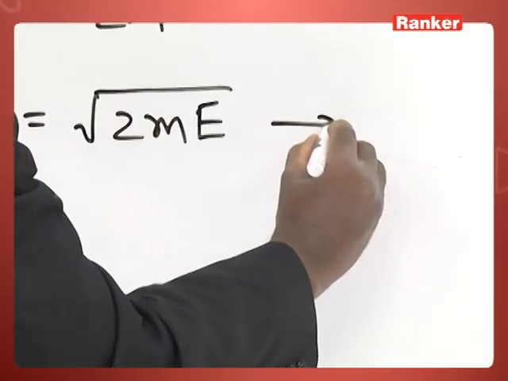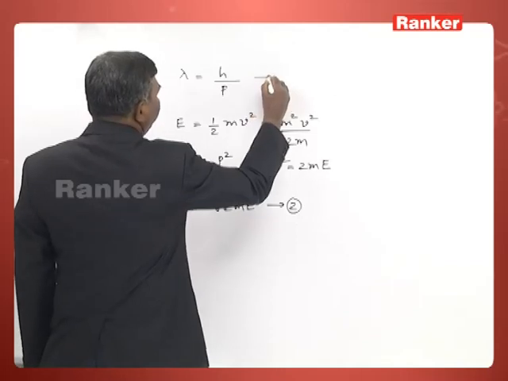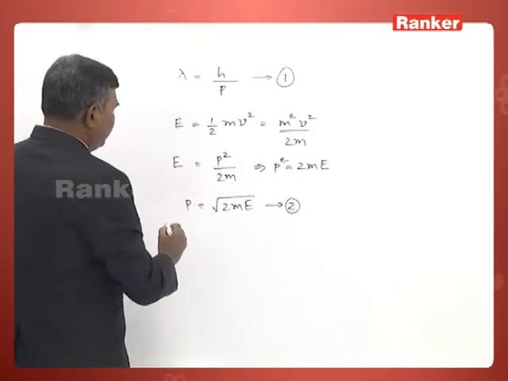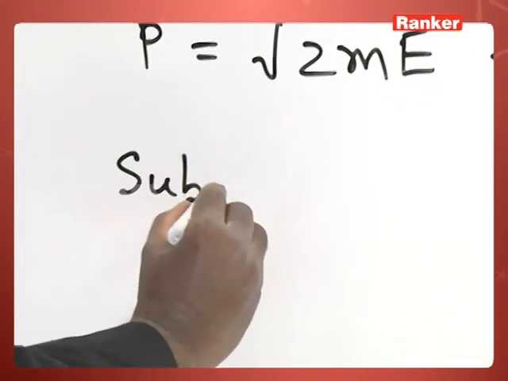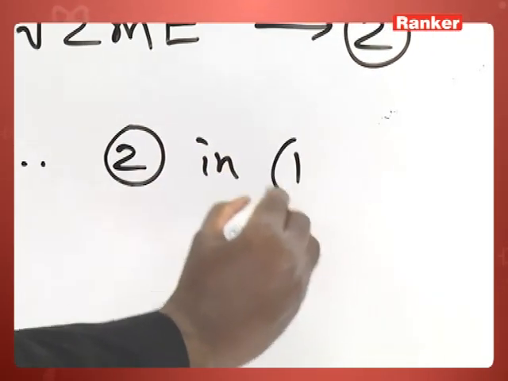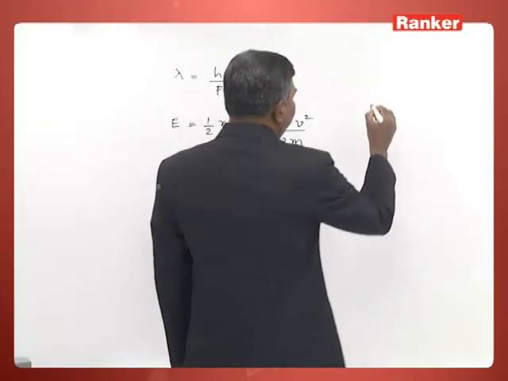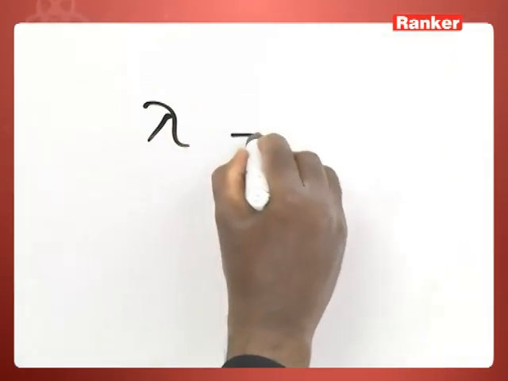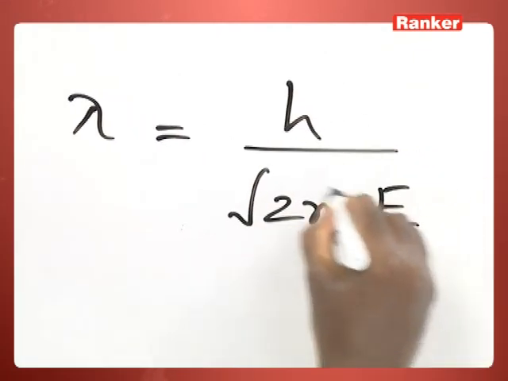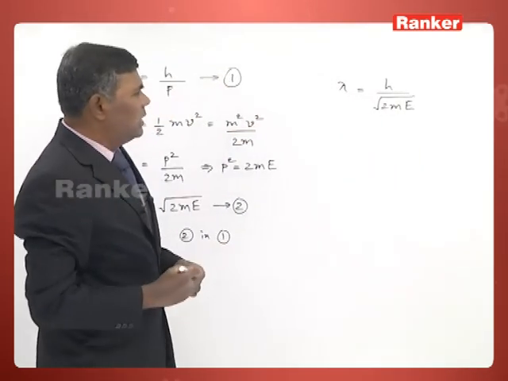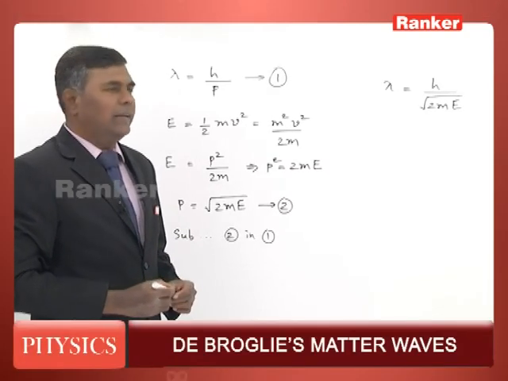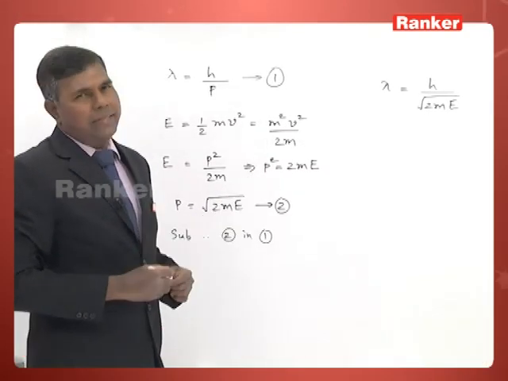Now let us say this to be equation number 2 and the expression for the wavelength of matter wave as equation 1. Now suppose I substitute equation 2 in 1. In such case the wavelength of matter wave becomes lambda is equal to h by square root of 2mE. In that expression, m stands for the mass of the particle under consideration and E is the kinetic energy of the particle. h, as you know, is basically Planck's constant.